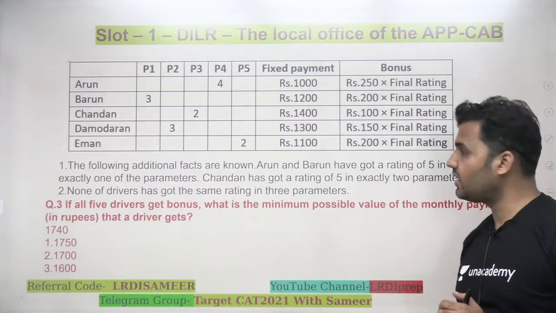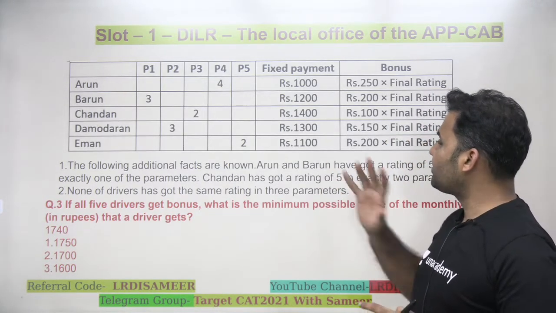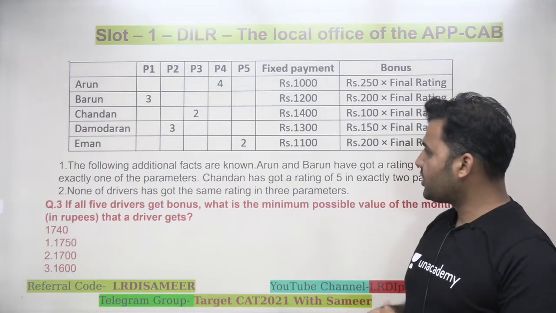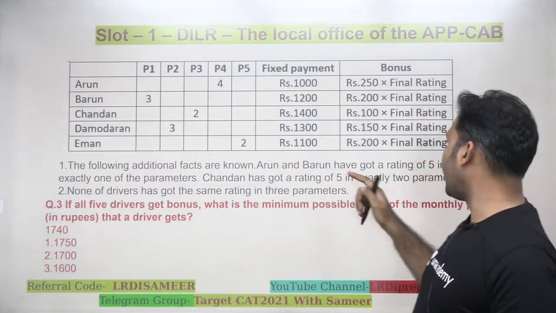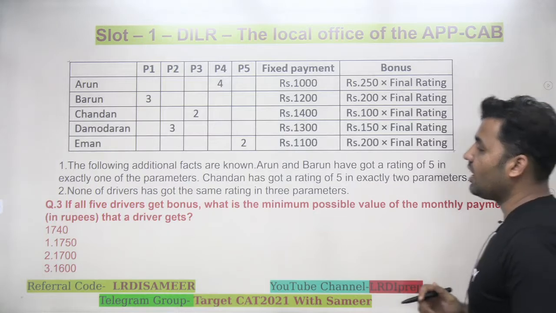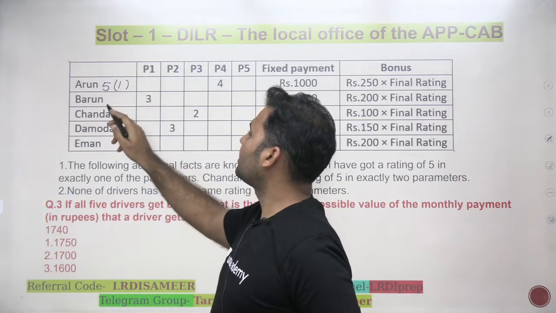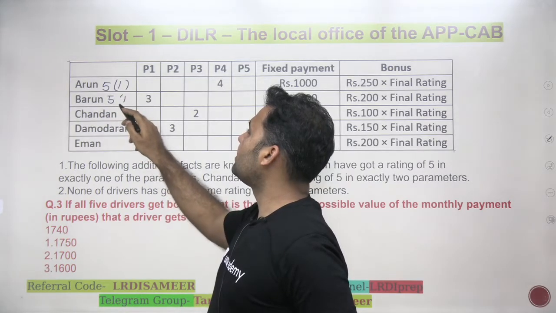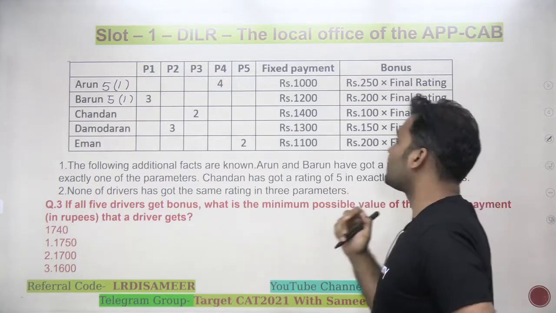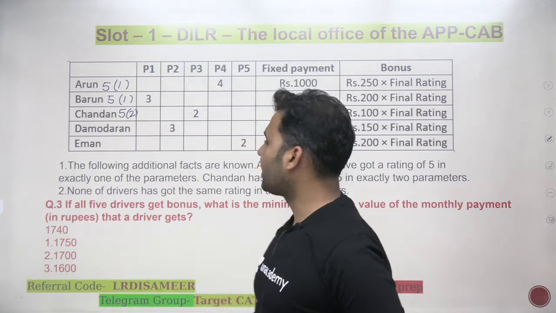I hope you must have tried this question. Let's verify whether your answer is correct or not. Now, as per the statement of this question, these are the 2 additional pieces of information that you need to keep in your mind: that Arun and Barun have got a rating of 5 in exactly one of the 5 parameters. So Arun is getting a rating of 5 in 1 parameter. Barun is getting a rating of 5 in 1 parameter. And Chandan has got a rating of 5 in exactly 2 parameters.